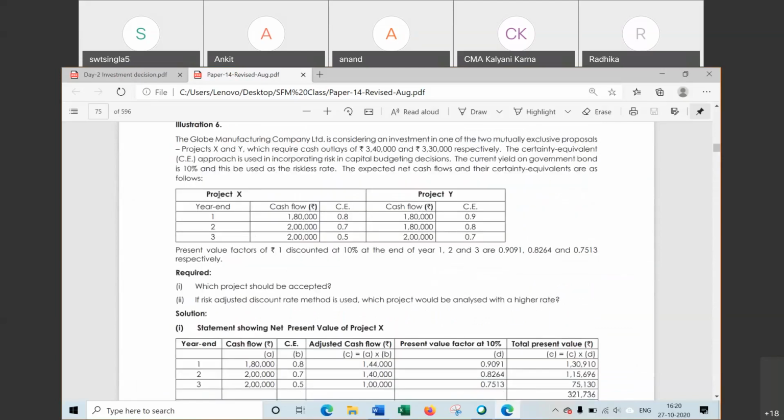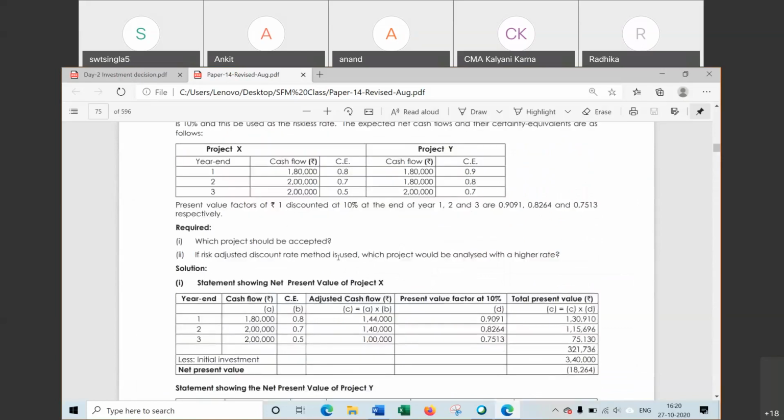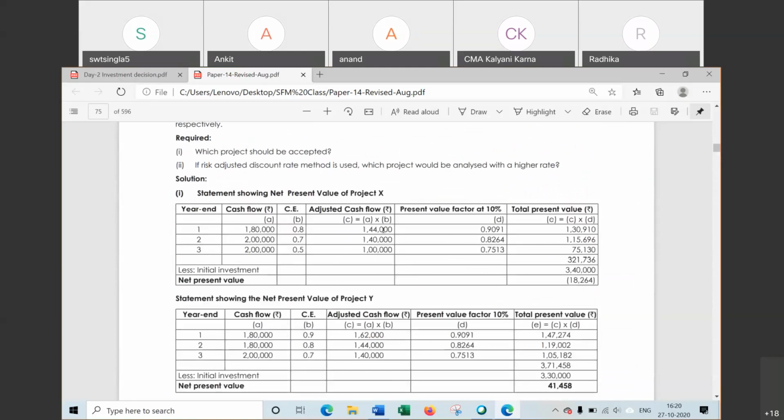This is the question given. Same question. Year-end cash flow this much. Certainty equivalent is this much. We have made the cash flow into adjusted cash flow. Means multiply this one with certainty equivalent factor and then multiply with PV factor.